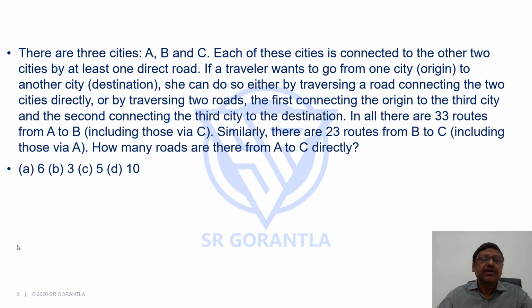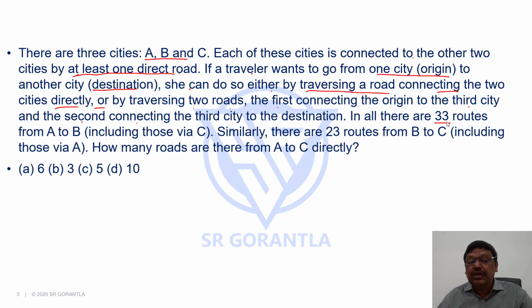In this session, we will discuss a question on permutations and combinations from a previous CAT paper. Here comes the question. There are three cities A, B and C. Each of these cities is connected to the other two cities by at least one direct road. If a traveler wants to go from one city origin to another city destination, she can do so either by traversing a road connecting the two cities directly or by traversing two roads, the first connecting the origin to the third city and the second connecting the third city to the destination.